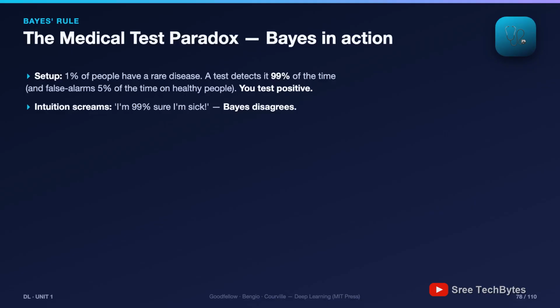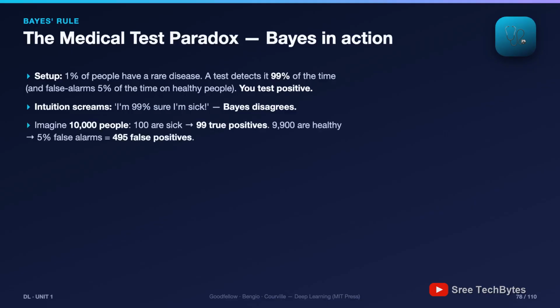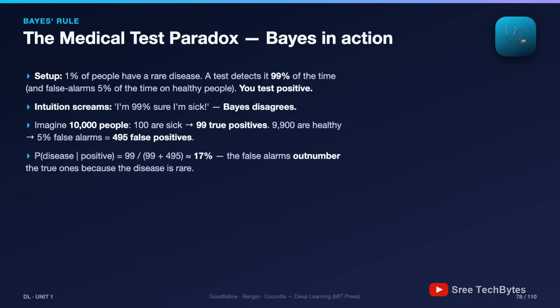Bayes disagrees. Watch. Forget formulas, let's just count people. Take 10,000. 1% are sick, 100 people. The test catches 99 of them, 99 true positives. The other 9,900 are healthy, but 5% false alarm on them means 495 false positives. Now you're one of the positives. Which kind? 99 true, 495 false. Probability you're actually sick: 99 out of 594, about 17%.